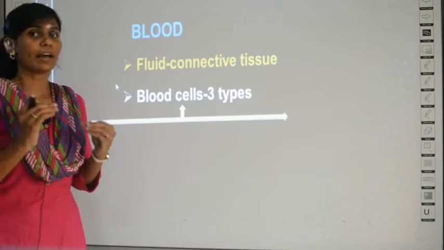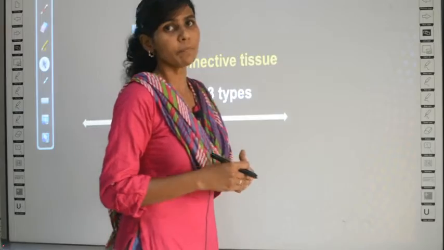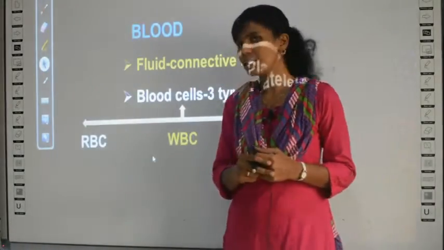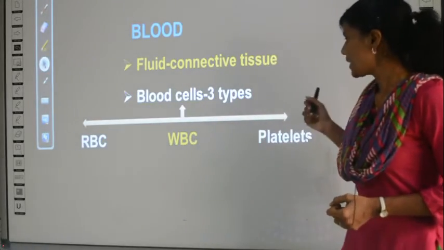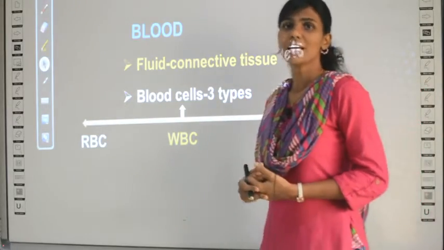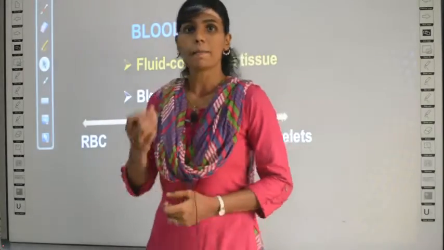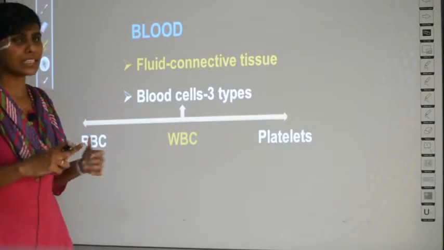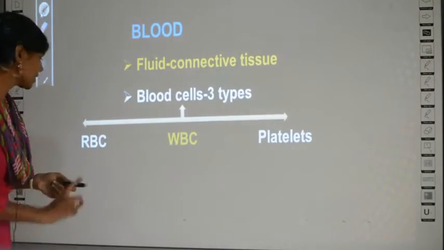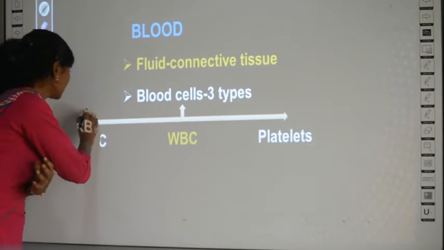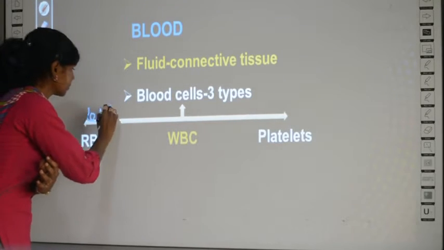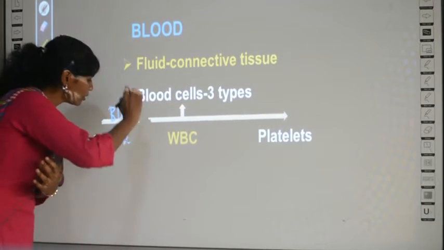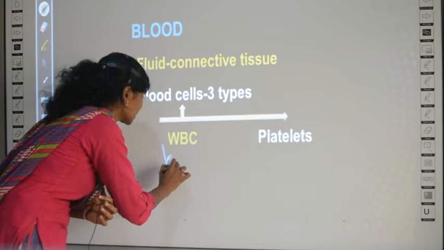In blood you have 3 types of cells. What are they? They are RBC, WBC and platelets. What are the 3 types of cells present in the blood? Blood carries cells which include RBC, that is red blood cells. What is RBC? Red blood cell, right? Red blood cells. And what is WBC? White blood cells.